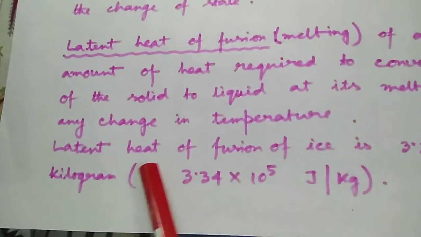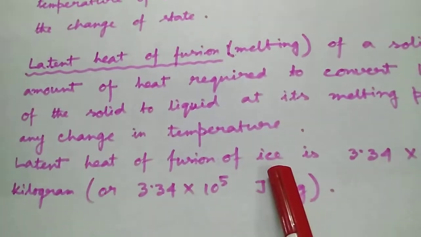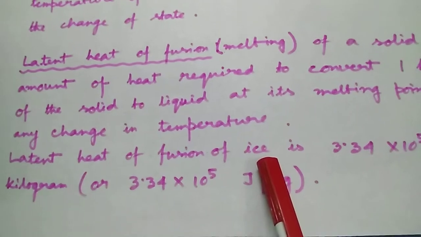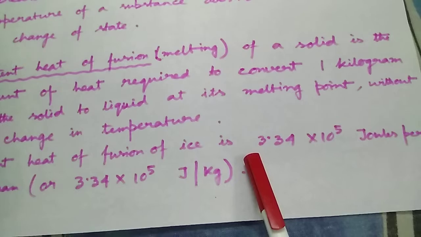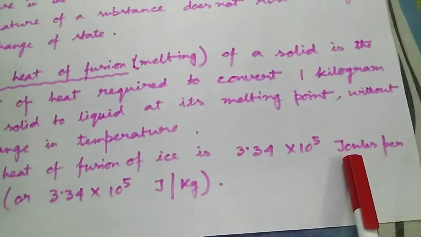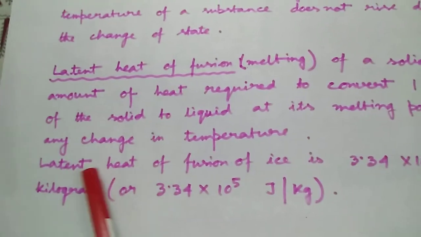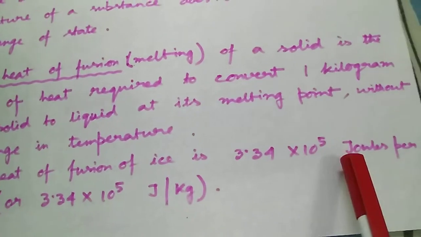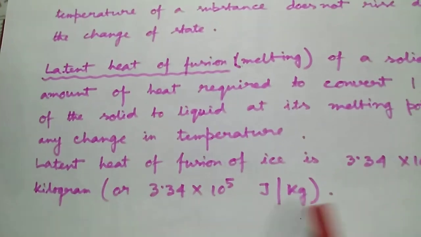One example, latent heat of fusion of ice. That means if we want to convert 1 kg of ice to water at melting point, that means at 0 degrees Celsius, then we have to provide 3.34 × 10^5 joules of heat energy. That is, the latent heat of fusion of ice is 3.34 × 10^5 joules per kilogram, or J/kg.